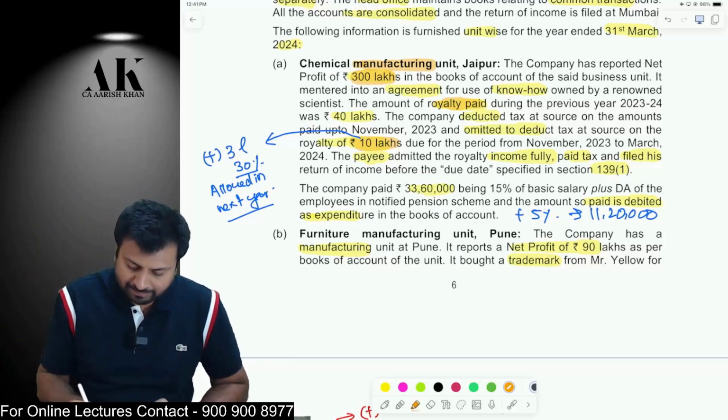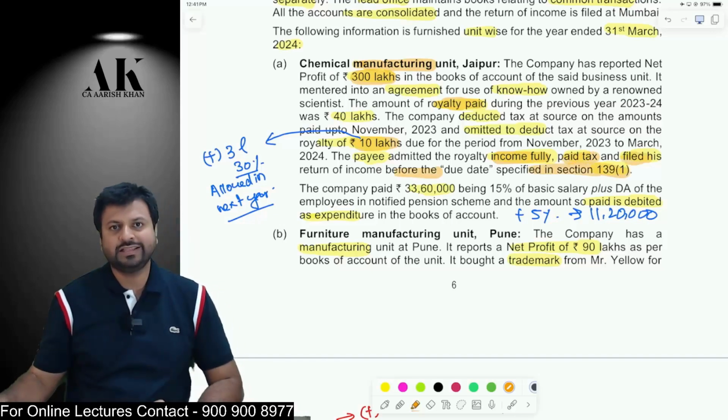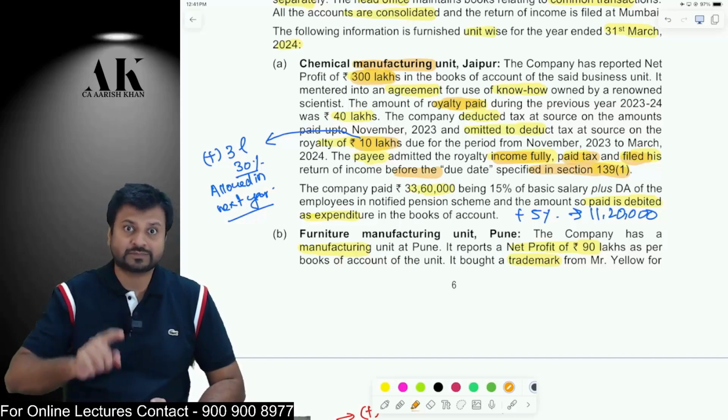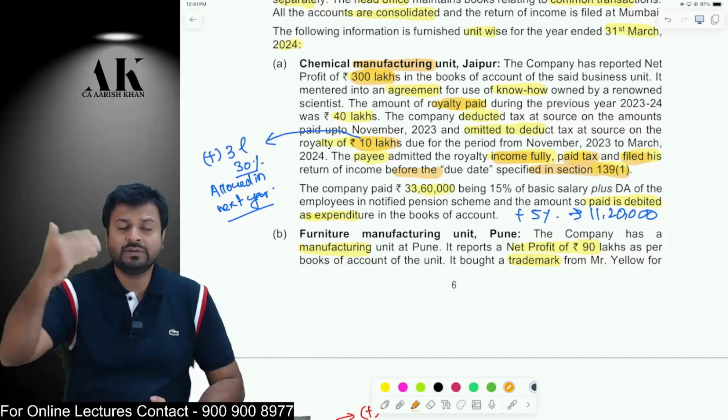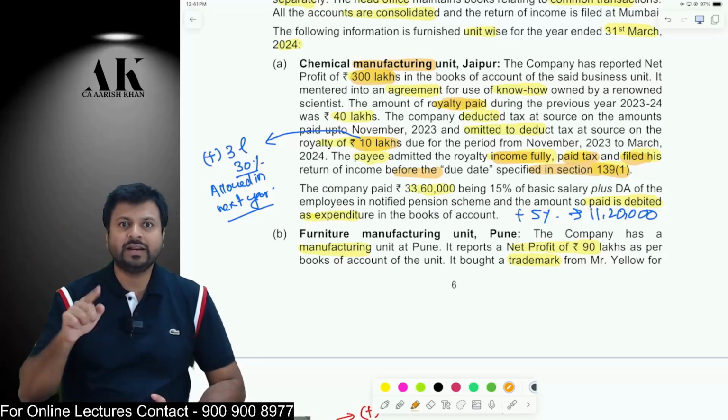But there is one piece of information given in the question, that the other party, that is the payee, has included such royalty in his income. Payee has paid the tax. Payee has also filed the return before the due date of filing of return. So will this royalty still be disallowed? The answer is yes. Even if the payee has included the income, paid the tax, and the return is also filed, still the royalty will be disallowed in the current year, and next year it will be allowed to me.